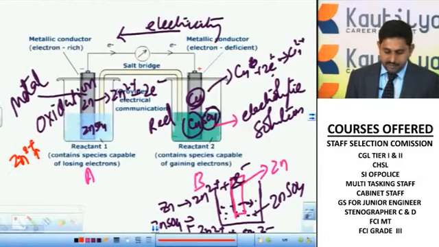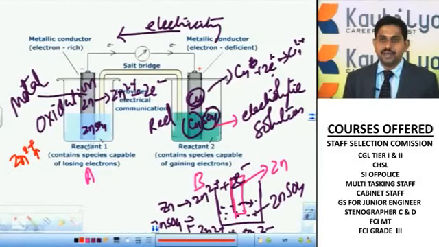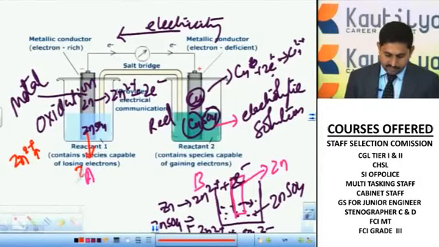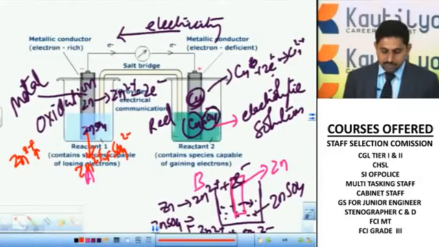See, basically we have taken zinc sulfate solution previously. This zinc sulfate solution exists in the form of Zn2+ ions and SO4 2- ions. But during the process of these electrochemical cells, what is happening here? The zinc donates its electrons and releases Zn2+ ions, so the Zn2+ ion quantity increases here.